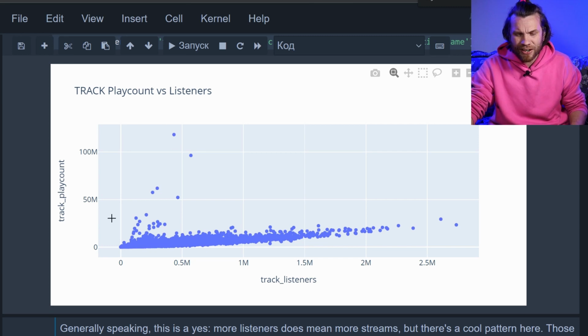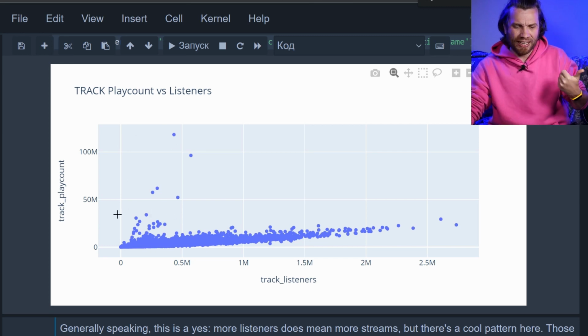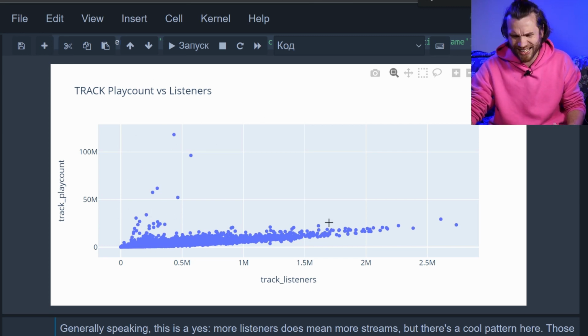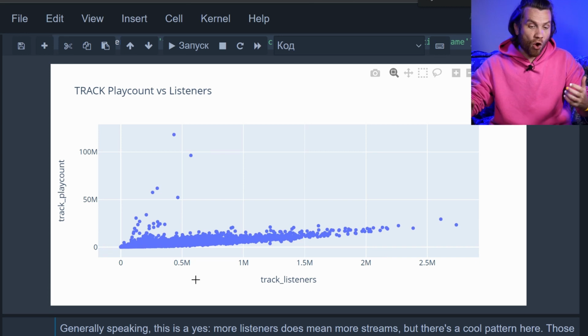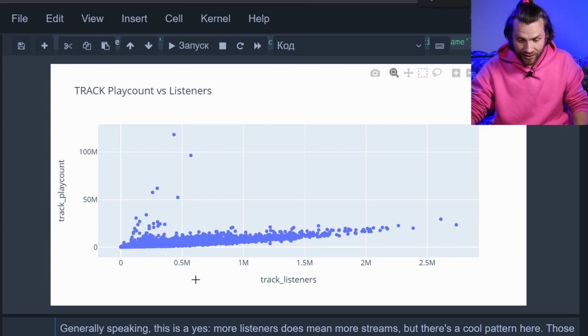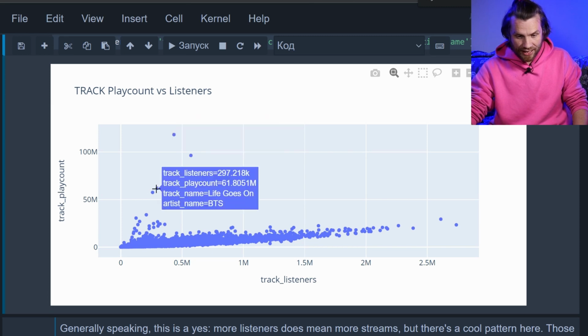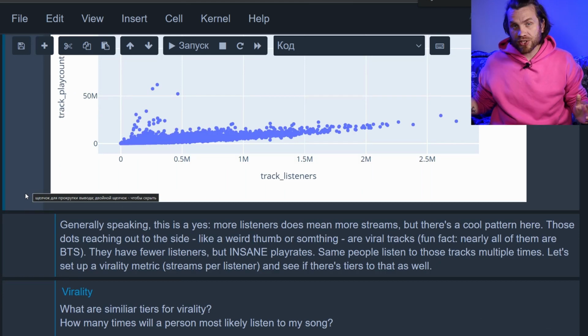Affirmative. And there's a weird thumb kind of looking tail of outliers. Who are these? This means that there's tracks that have less listeners than a lot of the tracks, but so many streams per track that they're outliers here. Who are they? BTS, okay, BTS. Right, we clearly see that the more listeners there are, the more streams the tracks get.